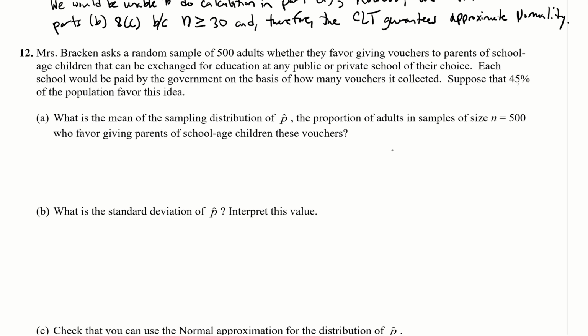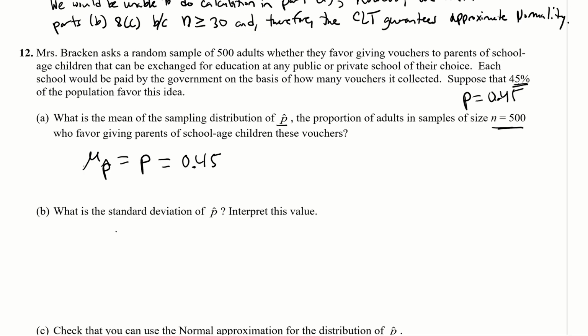All right, so we know it says suppose 45%. So that's the population. And what is the mean of the sampling distribution of p hat? The formula for that is just going to be p. If you go to your formula sheet, the mu of p hat is just p. And they said that p is 0.45, okay? And then they said the n is 500, so we might need that later. We'll need that for the standard deviation for sure.